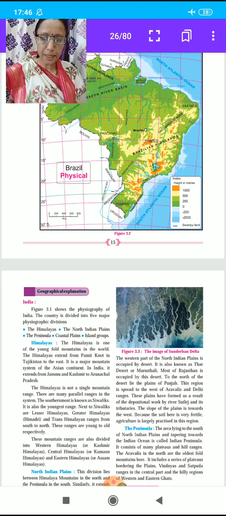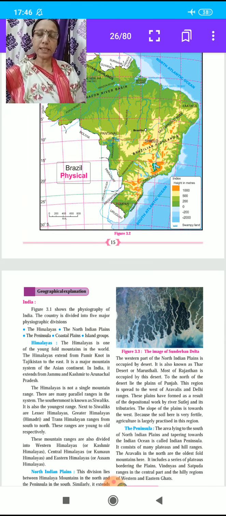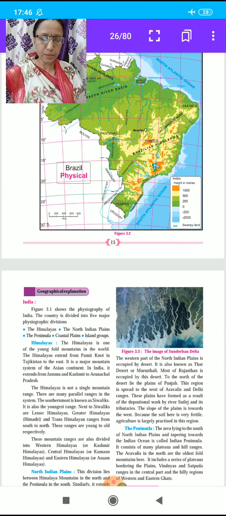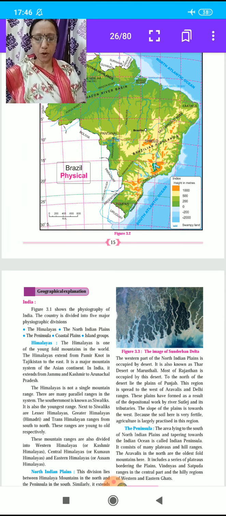This region is spread to the west of Aravallis and Delhi ranges. These plains have formed as a result of depositional work by river Satluj and its tributaries. The slope of the plains is towards the west. Students, the soil here is very fertile, and agriculture is largely practiced in this region.